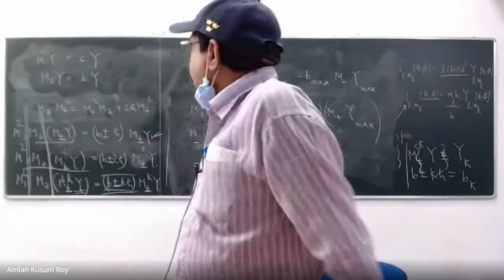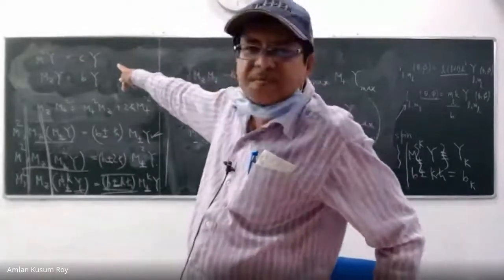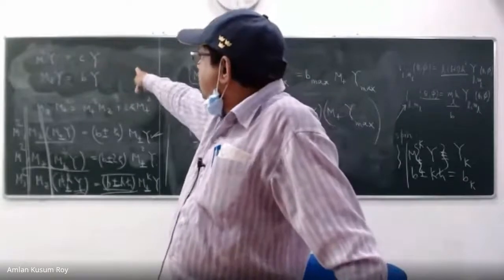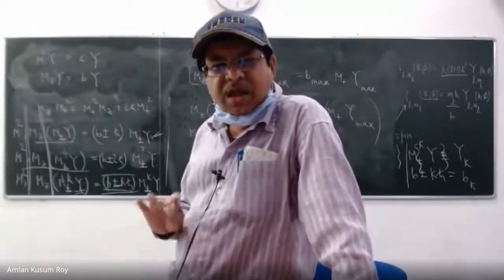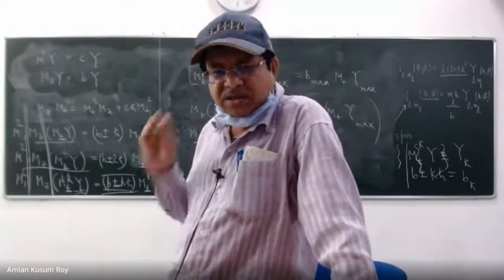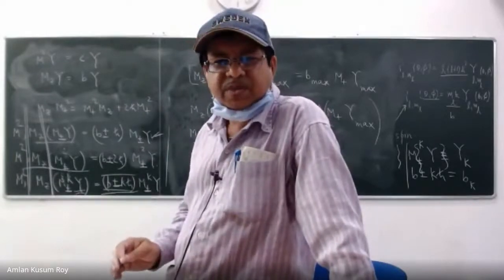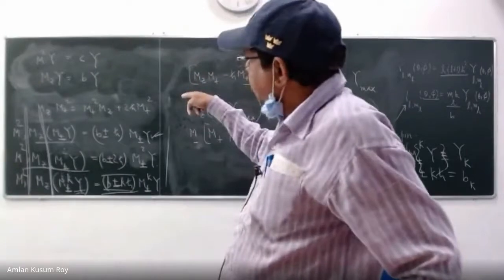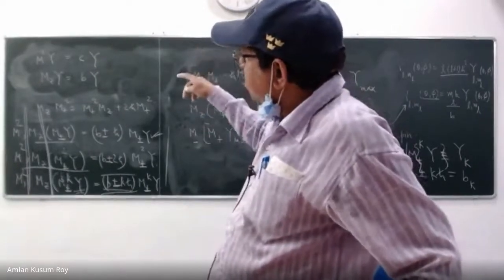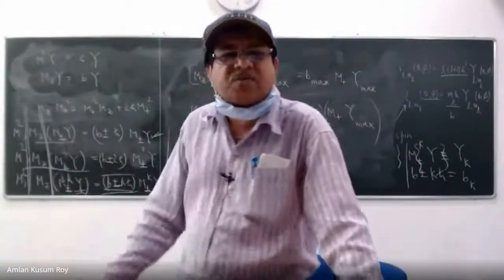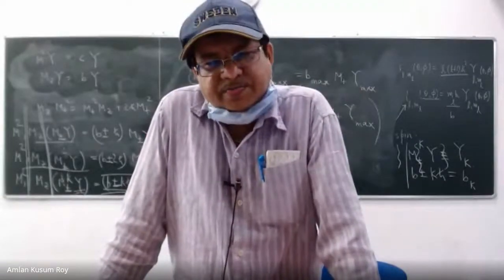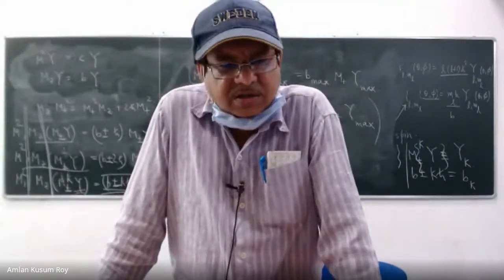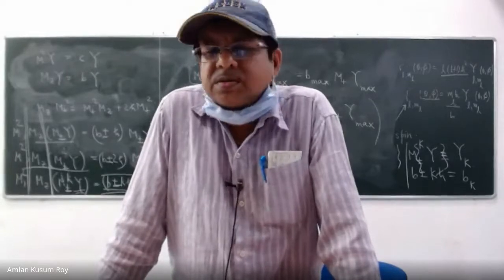You remember, you started with m square y is equal to cy, mg y is equal to by. There is nothing else in this world known to you other than the commutation relations, right? So every time we are doing some manipulation, you want to bring everything in terms of m square, mg, mx, my operators. That's it. Abhi clear hai, Adrija? Or she has vanished? No.